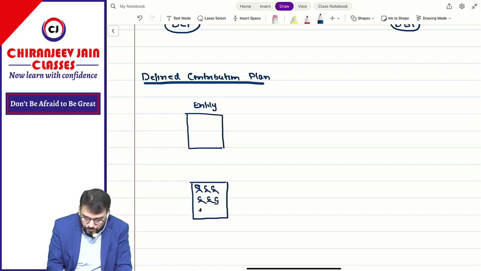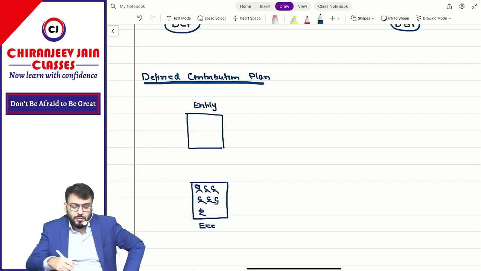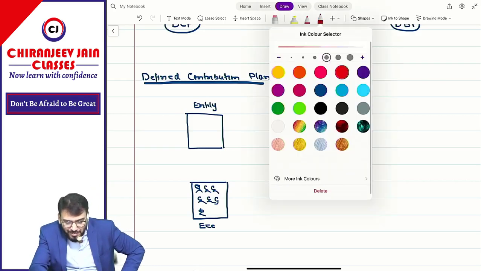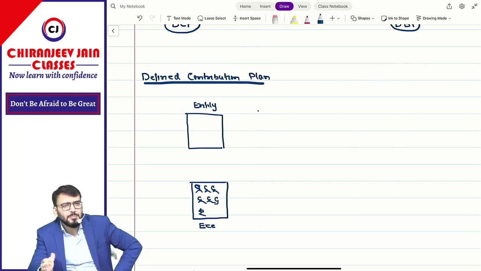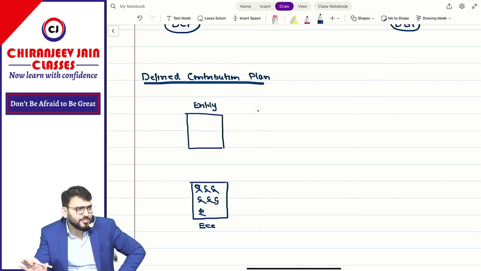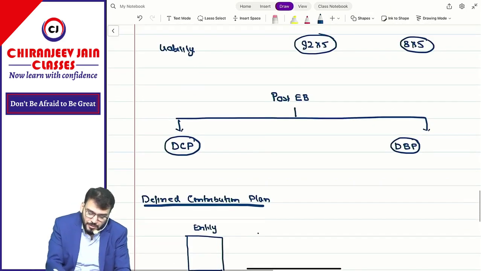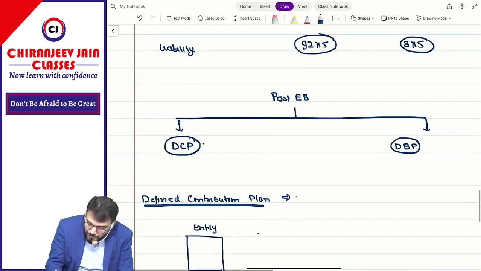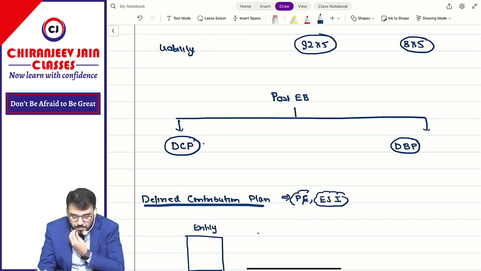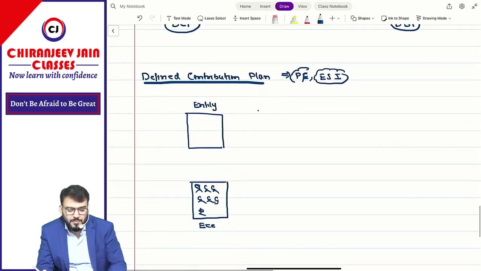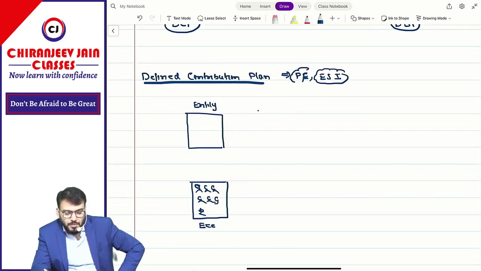Now what happens, as per some act, Provident Fund Act or etc. Examples are PF, ESI, etc. Let us say PF, Provident Fund, because you know.